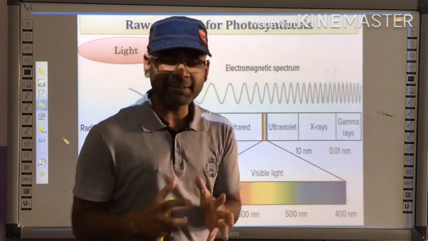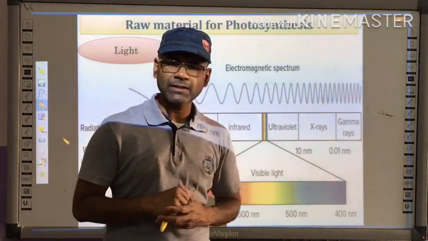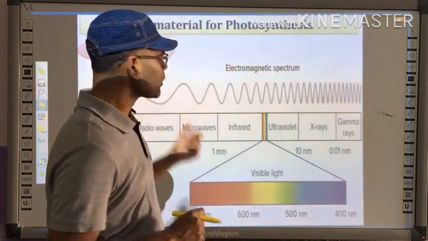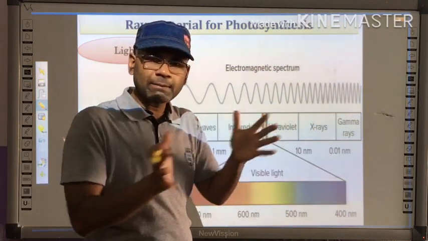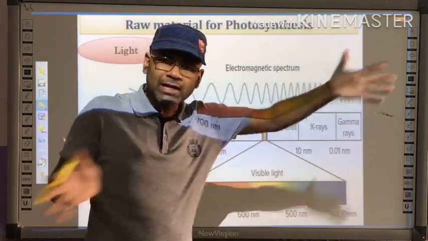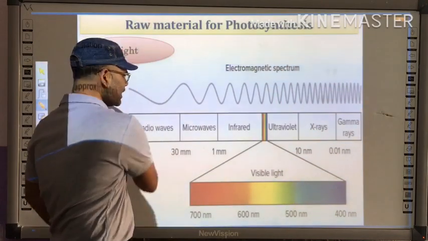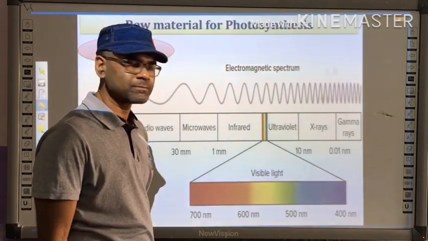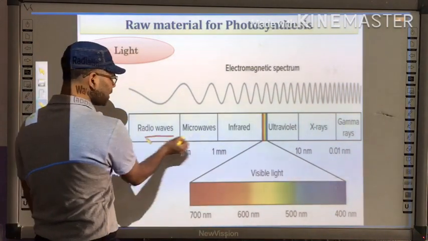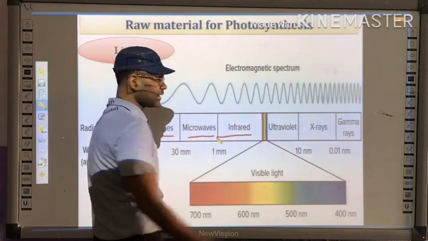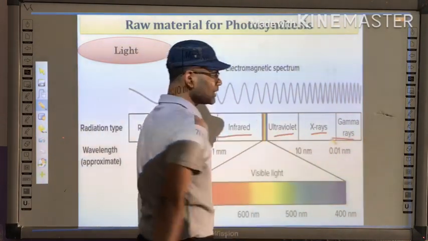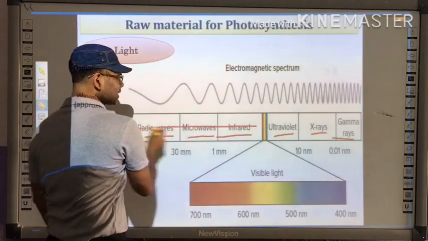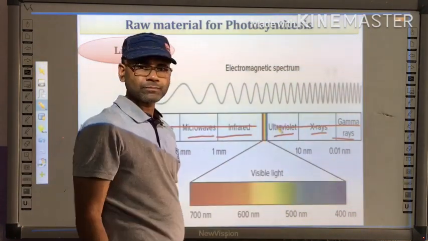There are a few activities also based on this. That activity we will plan in another video lecture, right? But light is an important source, and if you talk about the solar spectrum, sunlight has various wavelengths. You all have studied about these wavelengths in class 9th, okay. It has radio waves, microwaves, IR, infrared, ultraviolet, X-ray, gamma rays. But for the process of photosynthesis, these radiations are not all important.